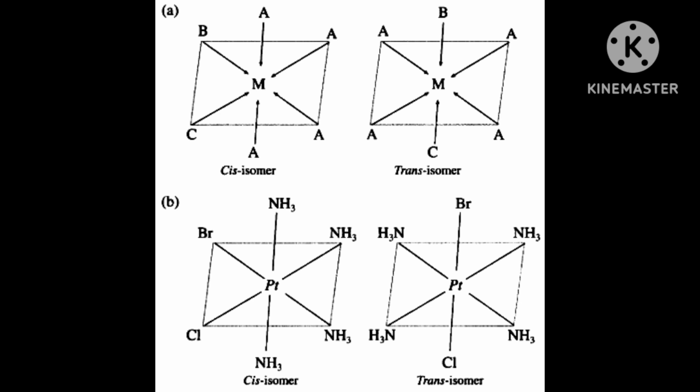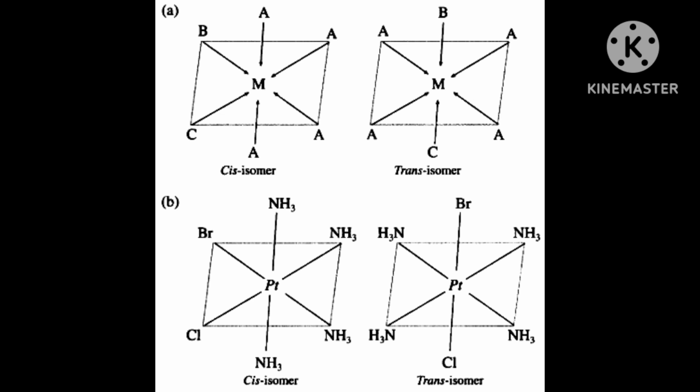Now come to geometrical isomerism. Already I told you, stereoisomerism is of two types: geometrical isomerism and optical isomerism. Geometrical isomerism is very easy to understand.